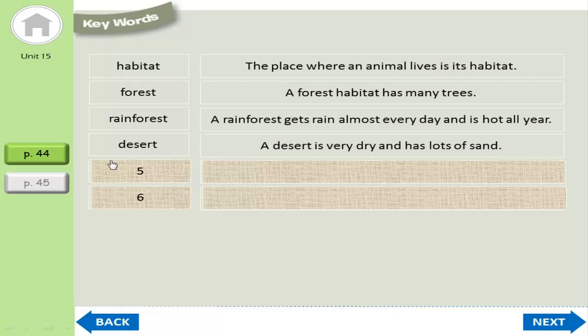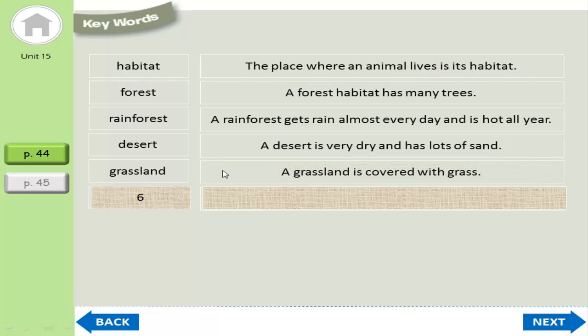And the next keyword we learn about is grassland. What does grassland mean? And here is an example of the word grassland. A grassland is covered with grass.